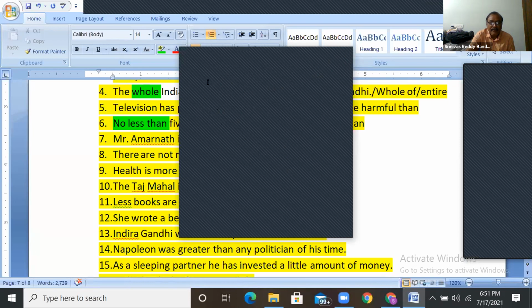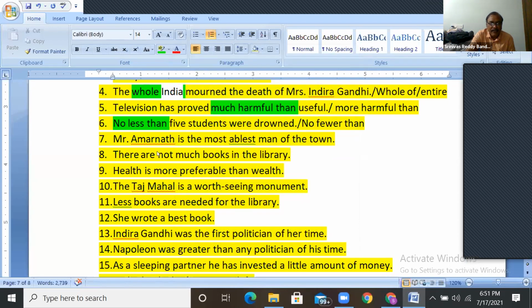Yashvita, more also wrong here. What should we use here? When EST is possible, remove this most. When EST is not possible, we have to keep most. We can say most beautiful, but we can't say most tallest. Is it clear? We can say most handsome, but we can't say most biggest. When EST is possible for superlative degrees, don't use most. So here, avoid most. This is wrong.